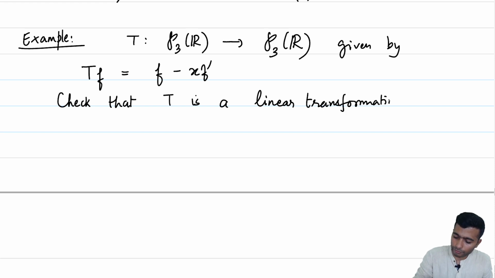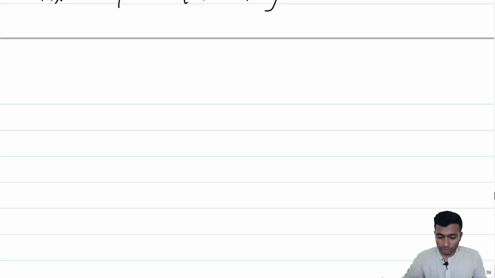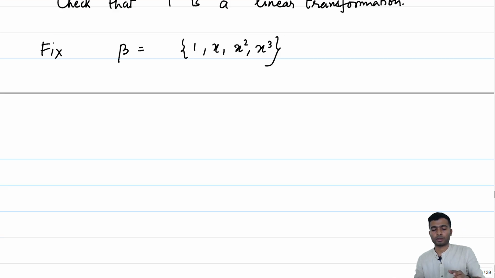Now, if you fix the basis beta: 1, x, x square, x cube, let us calculate the matrix of T with respect to beta.